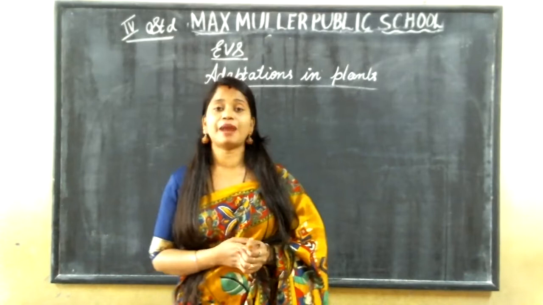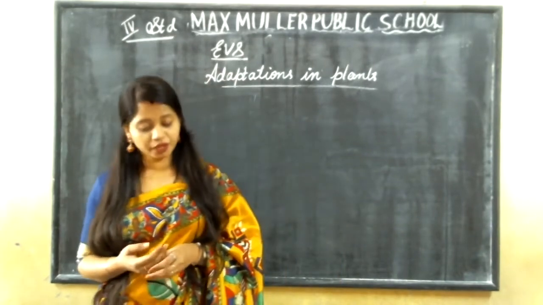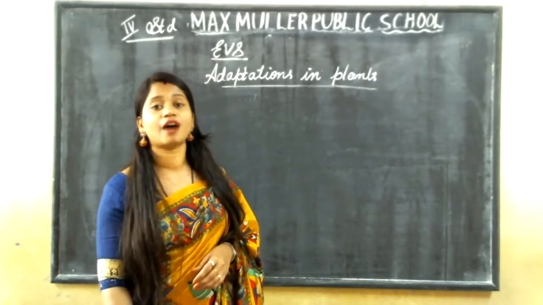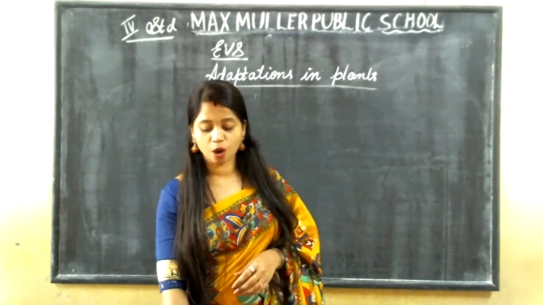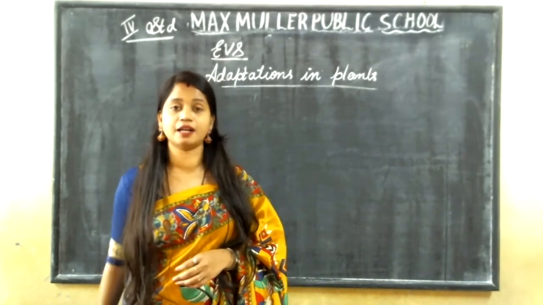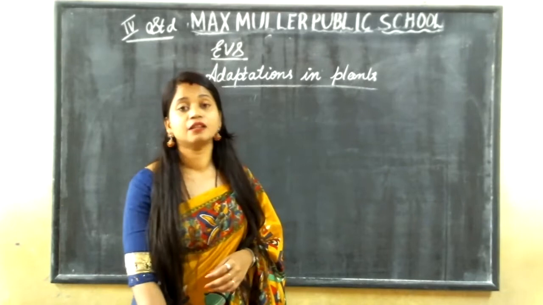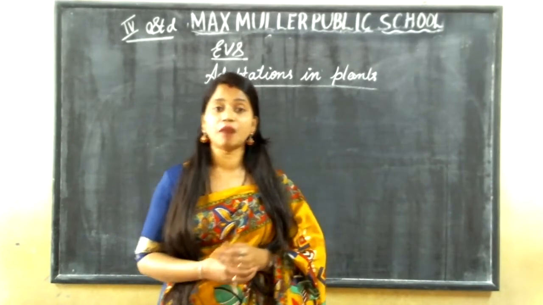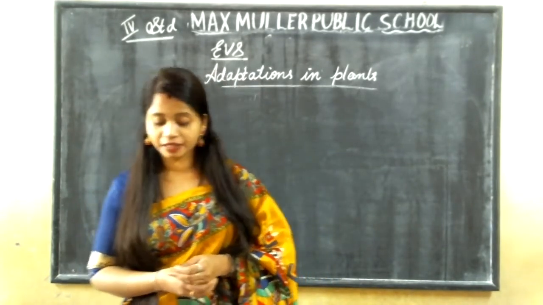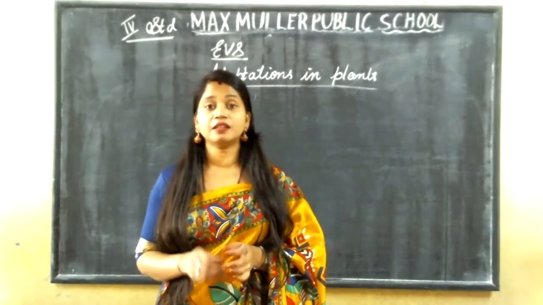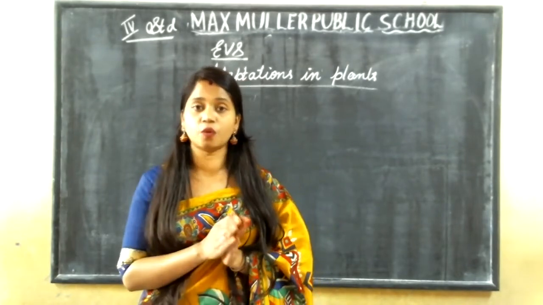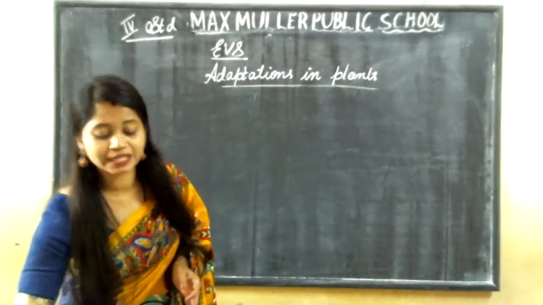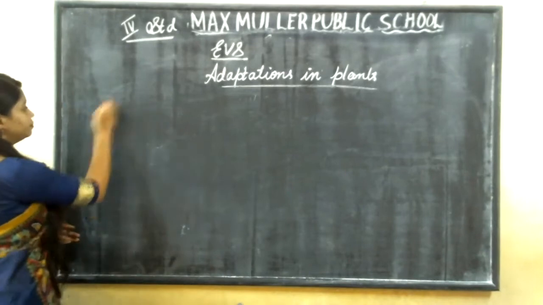See what they are: plants in plains, plants on mountains and hilly areas, plants in deserts, plants in areas of high rainfall, plants in muddy swamps, and plants in coastal areas. Of these, we have learned 4 types: plants in plains, plants in mountains and hilly areas, plants in deserts, and plants in high rainfall areas. Now, this is the 5th one, plants in muddy swamps.